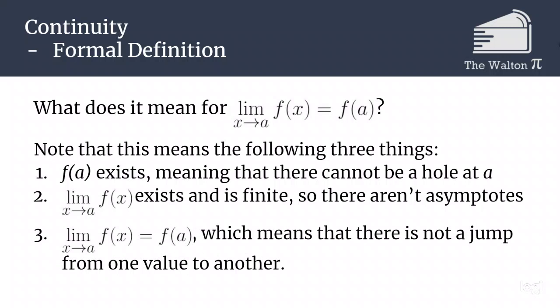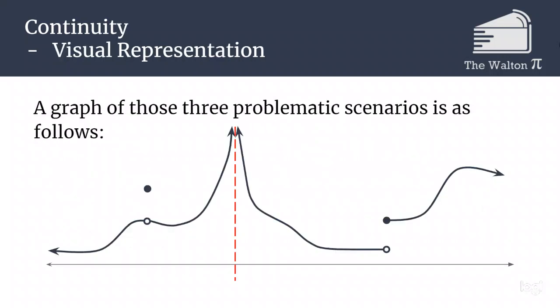And then the last one is that the limit as x approaches a of f of x is actually equal to f of a. So that tells us that there isn't a jump from one value to another. So if we were to look at a graph, this graph is demonstrating all three of these different places where we could run into a problem.